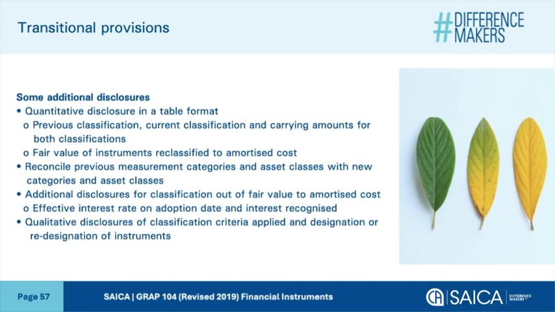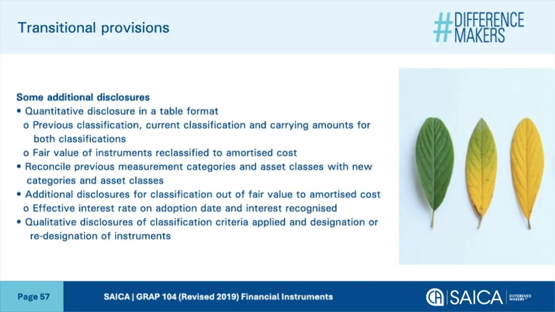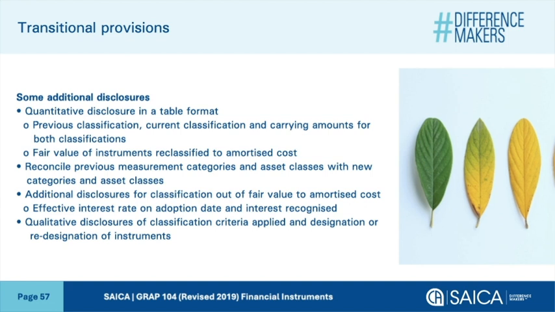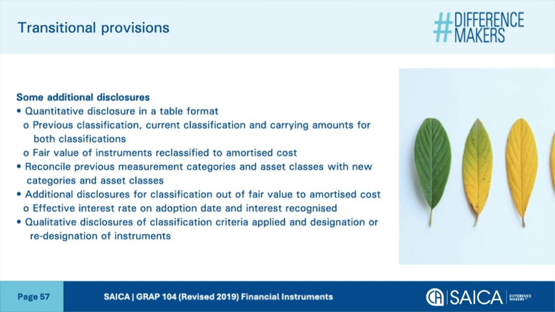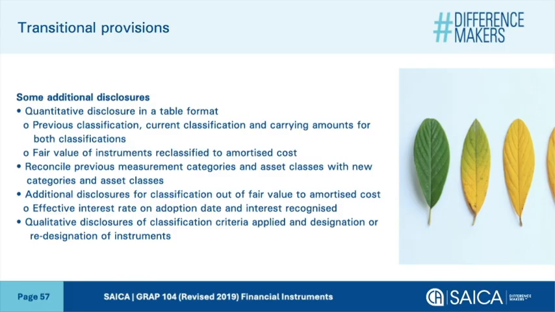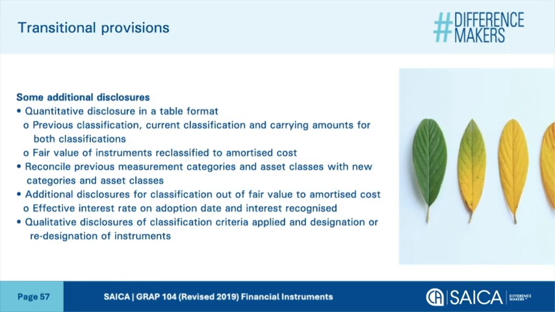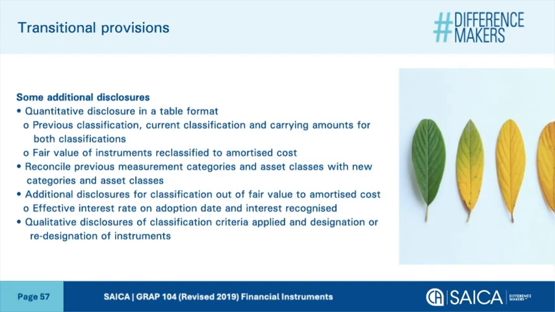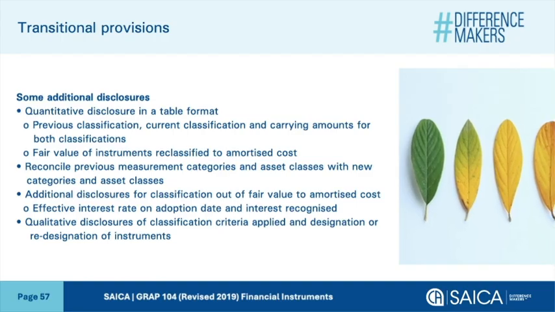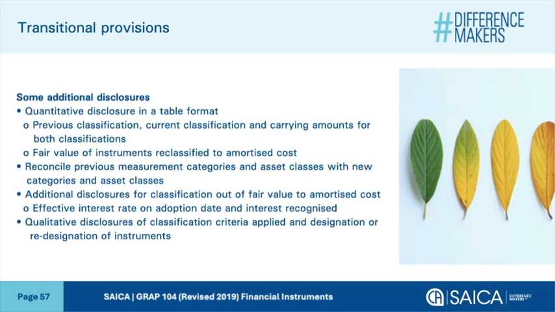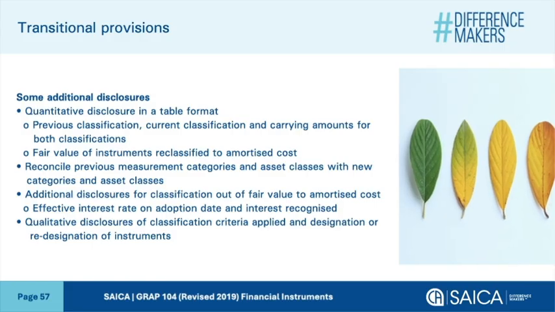Some additional disclosures include quantitative disclosure in a tabular format regarding previous classifications, current classifications, and the carrying amount, fair value of instruments reclassified to amortized cost, the reconciliation of previous measurement categories, and the asset classes with new categories and asset classes that need to be disclosed.